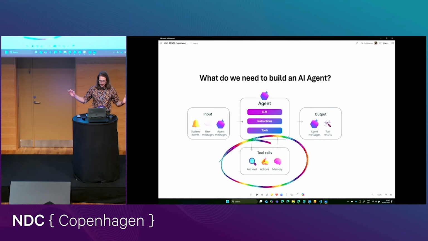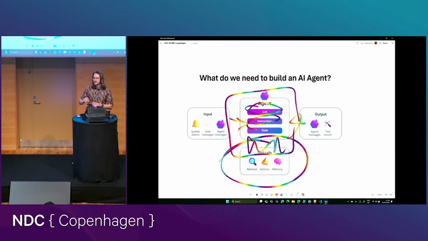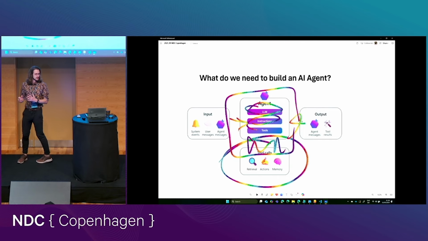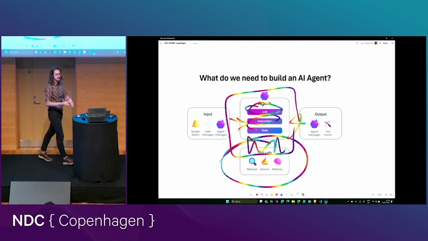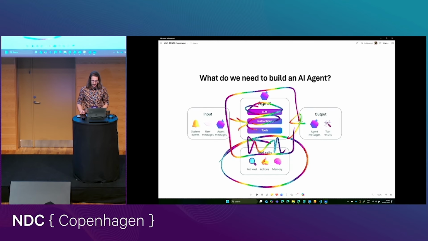So what do we need to build an AI agent? Quite simple, right? We need some kind of language model. Could be a small language model, I suppose, as well. Instructions, you know this from classic generative AI. We need, of course, our tools. And then I think what is really important, we need all of this, you see all of these arrows here, right? We need something to make all of these arrows happen, right? We need something to actually orchestrate it. If we just put some tools in a large language model next to each other, they won't necessarily behave in the way we want them to.